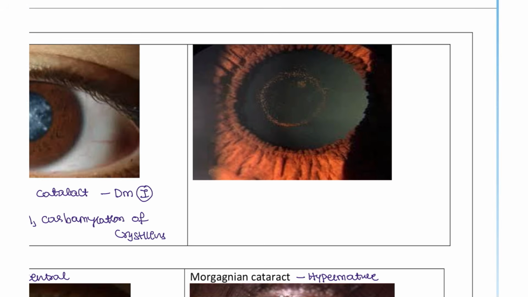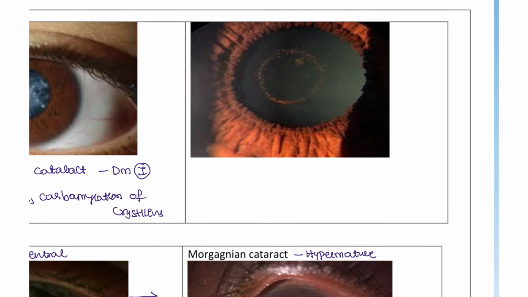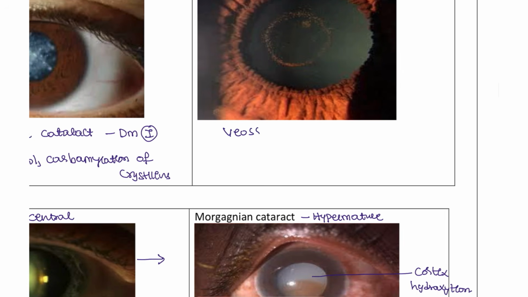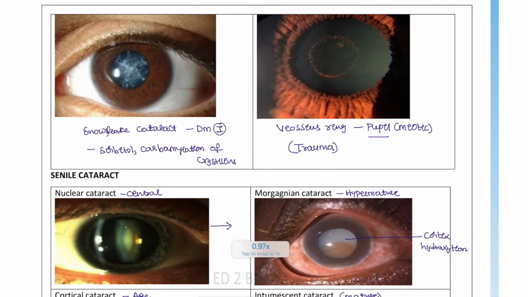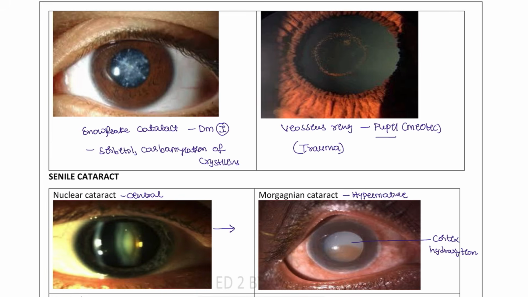All right, next, another picture that you can see here. This is the Vossius ring. Again, this is the pupil, which is a myotic pupil. This myosis causes the picture that we can see. This is the imprint of the Vossius ring, and this is also seen in trauma patients. So these are some signs that you have to remember no matter what for patients who have suffered from trauma.